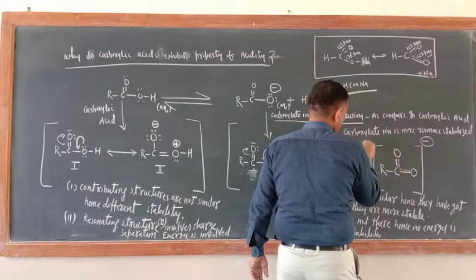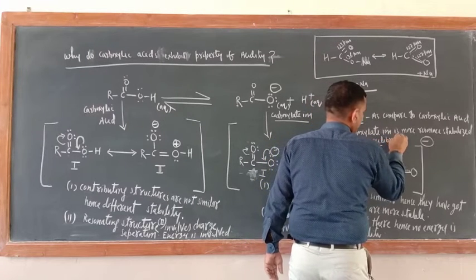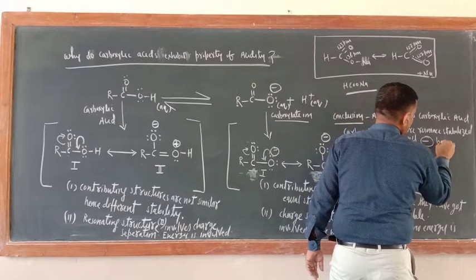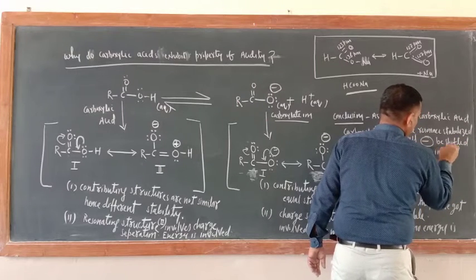Hence the equilibrium will be shifted in the forward direction.